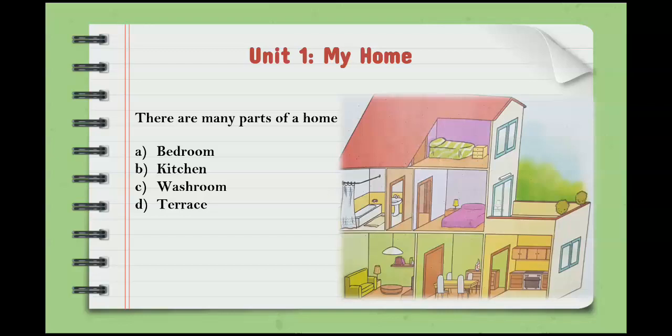Number 4, terrace. Number 5, dining room. Dining room is a room where you have a dining table and we have our meal there. Garden. Many people have a garden in their home and many people don't have. Garden is where you have grass, plants, flowers. And at the last, porch. I'm sure you must know what is porch. Porch means a place where you park your car.